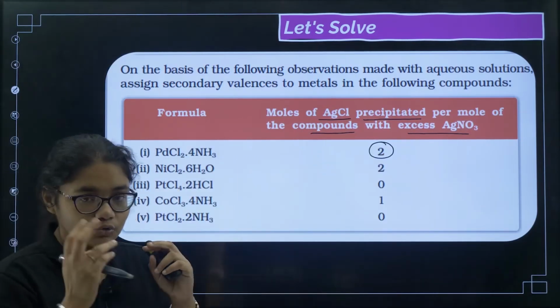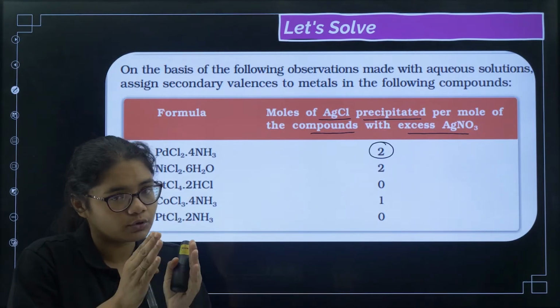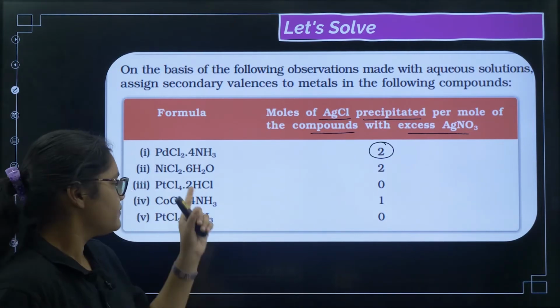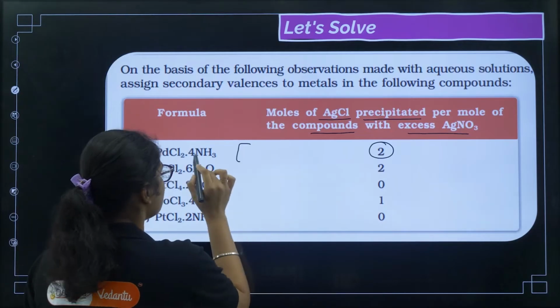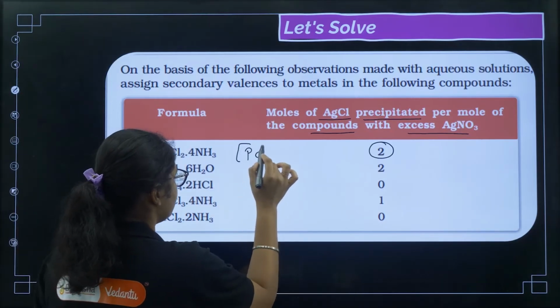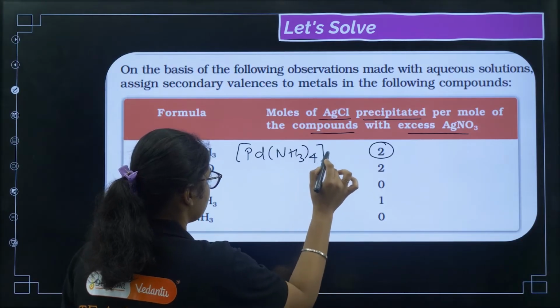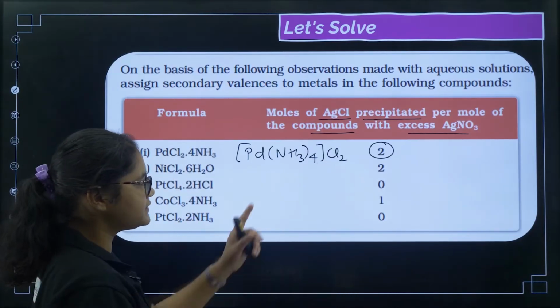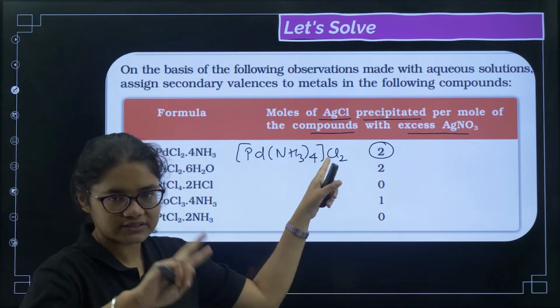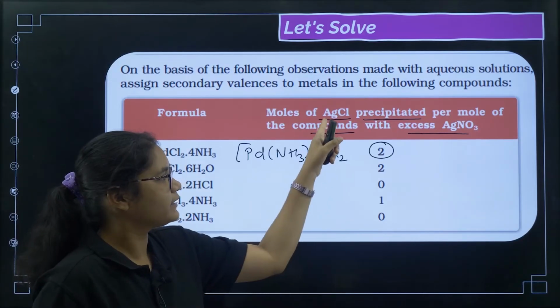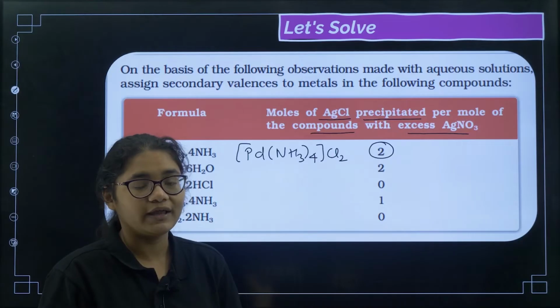That means 2 chlorines should be outside the complex. Then what will be the complex structure here? So Pd, and there will be 4 NH3, and then 2 chlorines outside. When this ionizes, you get 2 chlorines as a product, and that will react with AgNO3 to give you 2 AgCl.